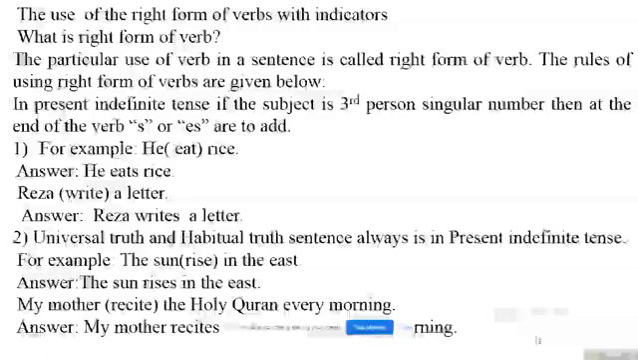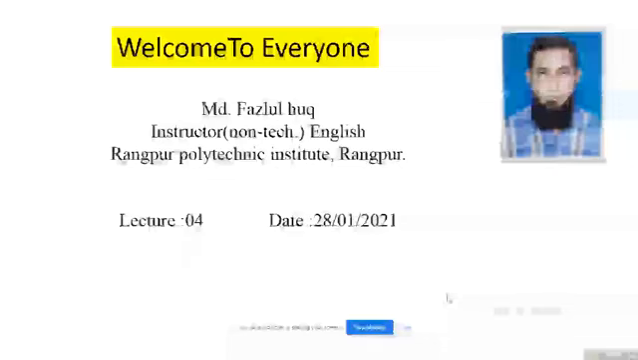Number 2 rules. Universal truth and habitual truth sentence always is in present indefinite tense. For example, the sun rises in the east. Answer, the sun rises in the east. My mother recites the Holy Quran every morning. Answer, my mother recites the Holy Quran every morning.